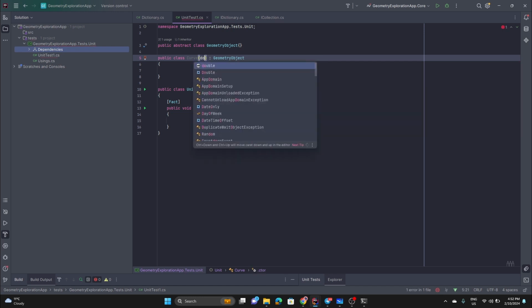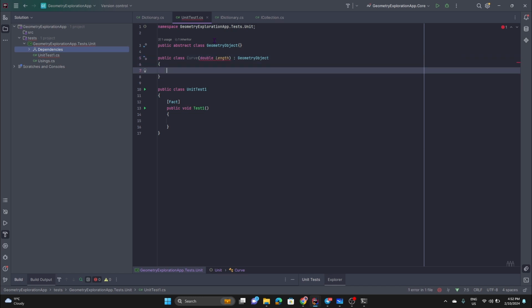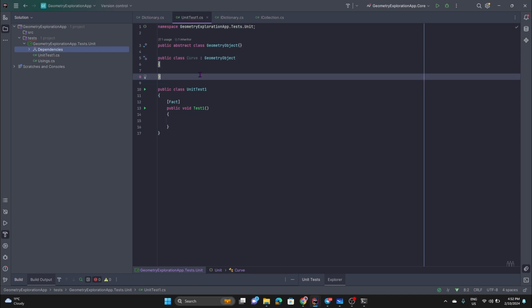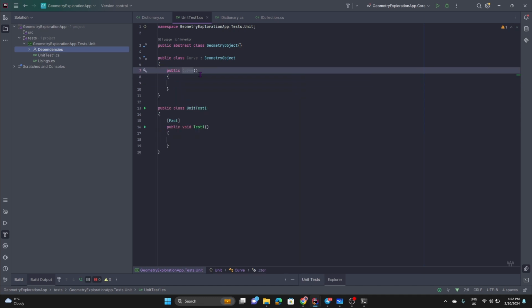So for example, double length, right? And here, or not, that comes from, oh, that's in the previous. That's the next version, I'm sorry. Okay. I just wanted to get the feel for the syntax the way we have with records. So let's go double length. Let's suppose that our curve only has length.